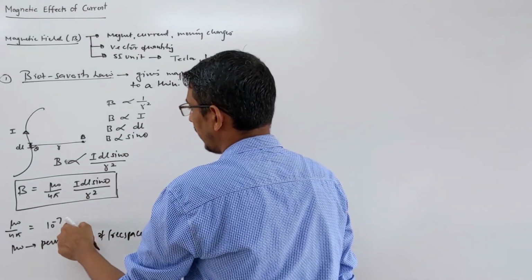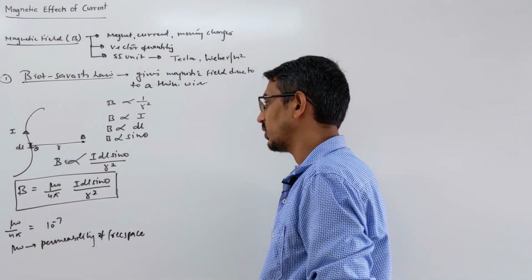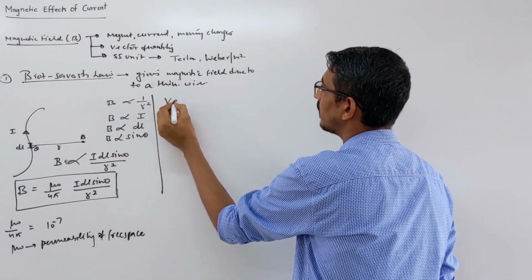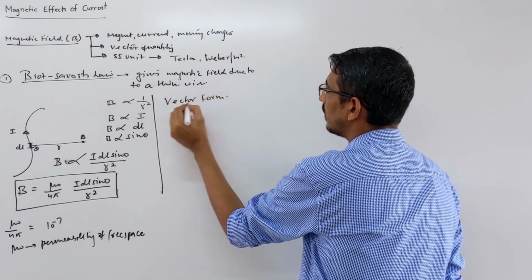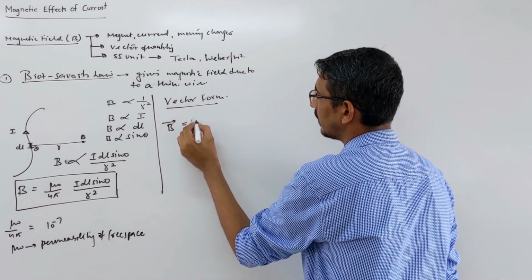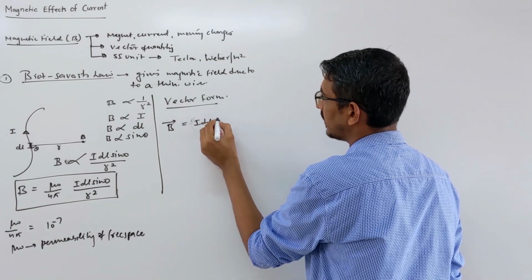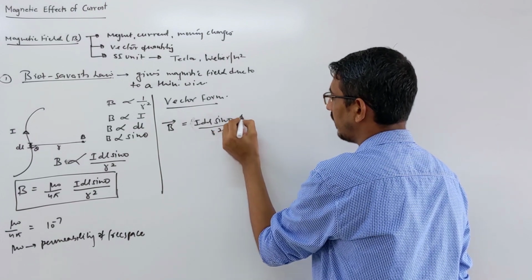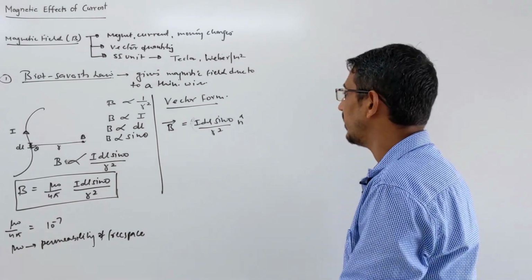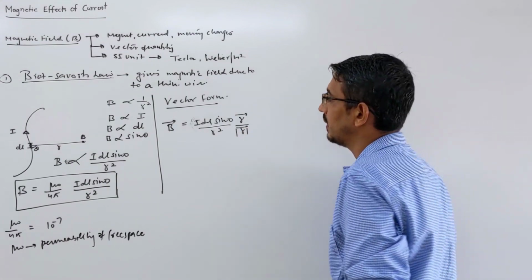Now watch carefully the meaning of these: current, I dl, the small current element, the angle and r square. Suppose you write the same formula in vector form. How do you write this formula in vector form? You write B vector equals mu naught upon 4 pi, I dl vector, sine theta, r square. I multiply a unit vector with this to convert it into vector form. The unit vector is simply the r vector by the magnitude of the r vector.